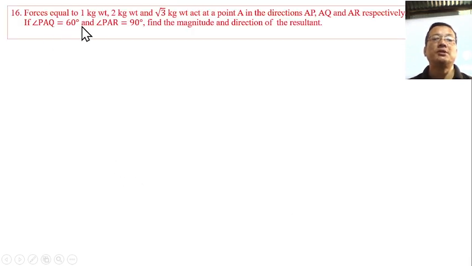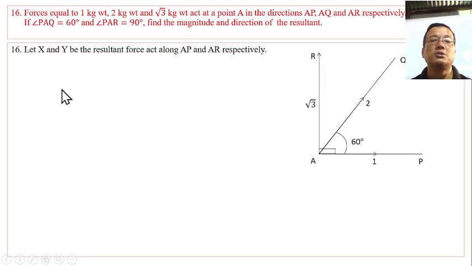Forces equal to 1 kg weight, 2 kg weight and root 3 kg weight act at a point A in the directions AP, AQ, AR respectively. If angle PAQ is 60 degrees and the angle between the other two is 90 degrees, find the magnitude and direction of the resultant.